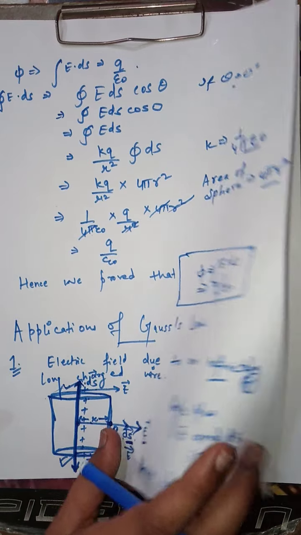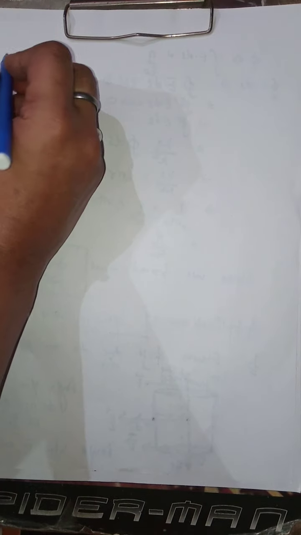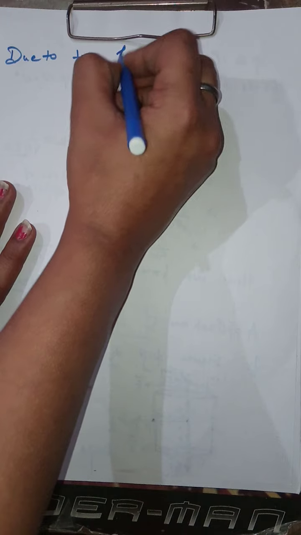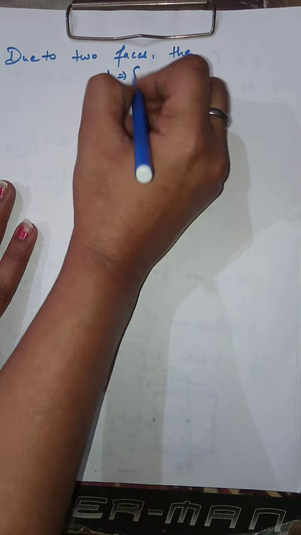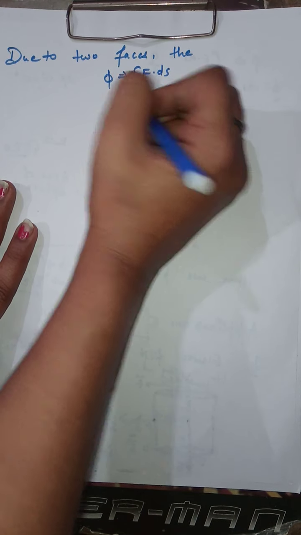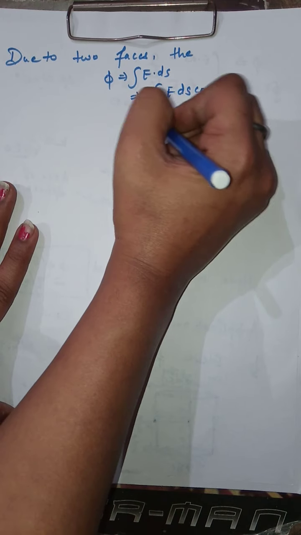Thus, moving ahead. Due to the two faces, the electric flux is the integral of E dot ds, which is equal to E ds cos 90 degrees.